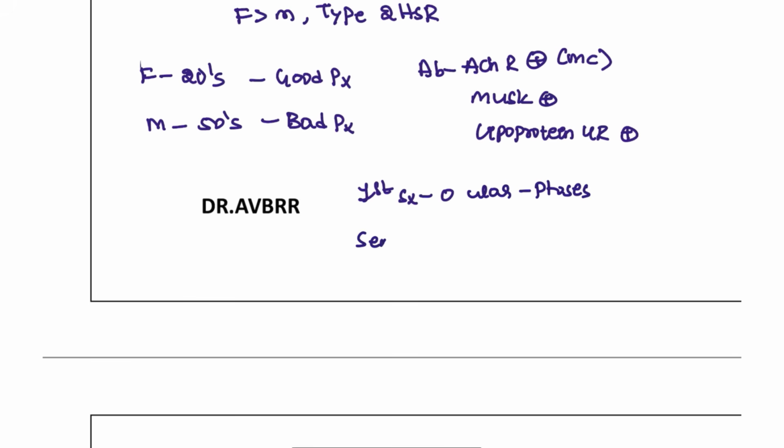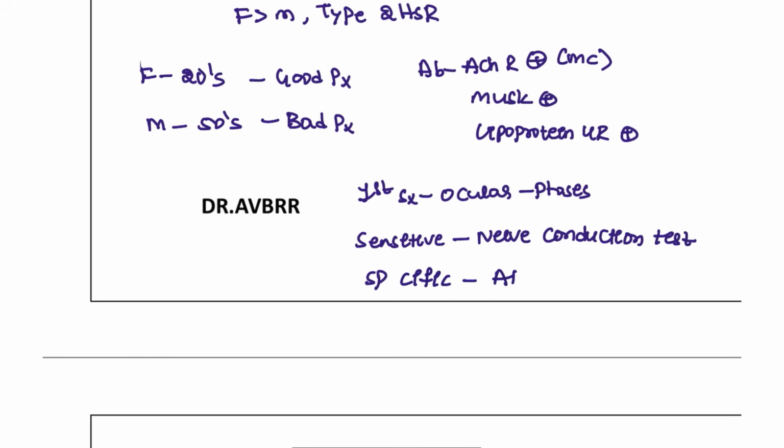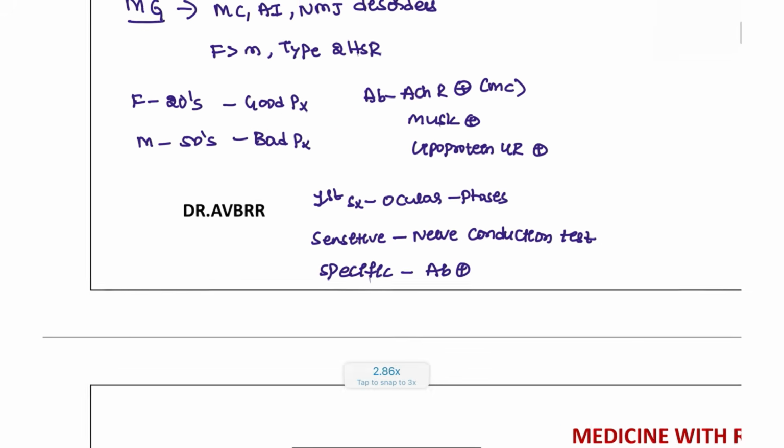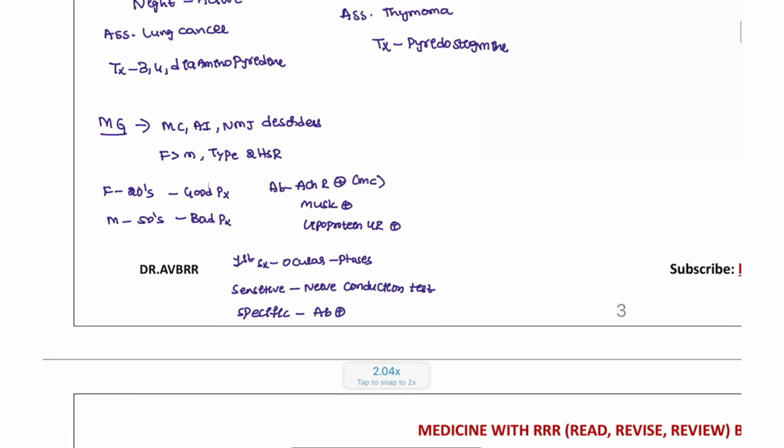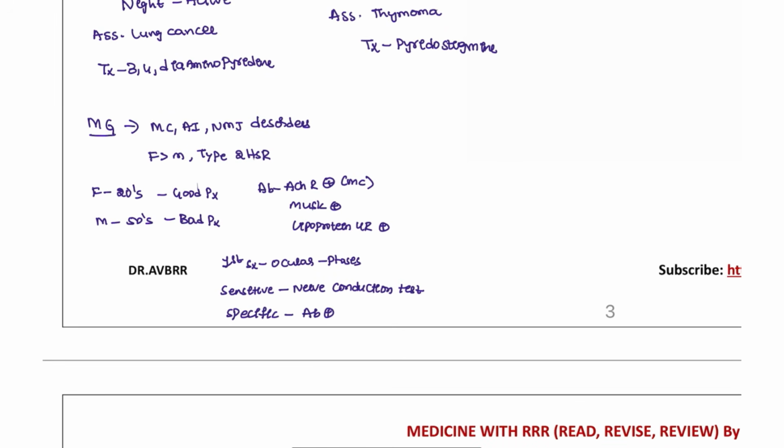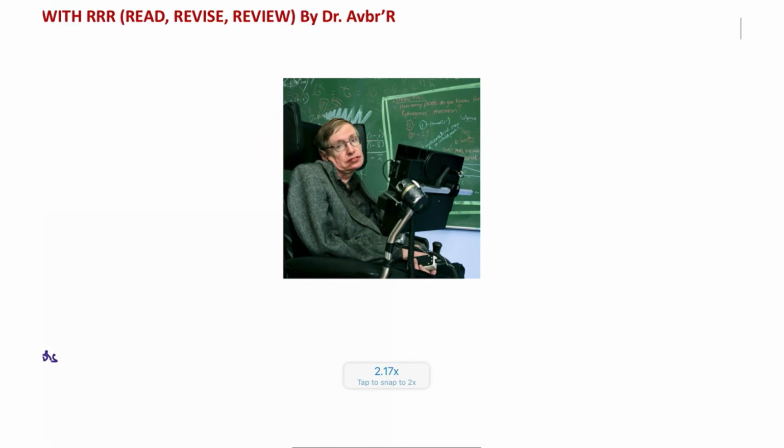The sensitive test is a nerve conduction test, or the nerve fiber test. The specific test for myasthenia gravis is antibody positivity. The edrophonium test, Tensilon test, and ice pack test are just tests only, but they are not as important as the other symptoms. Next, another condition that you can see.